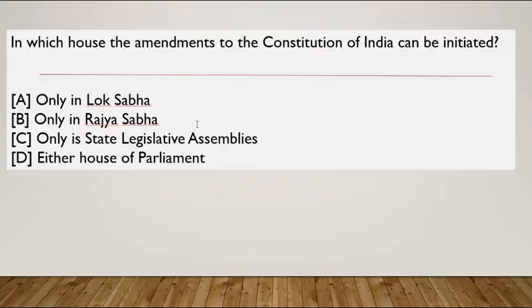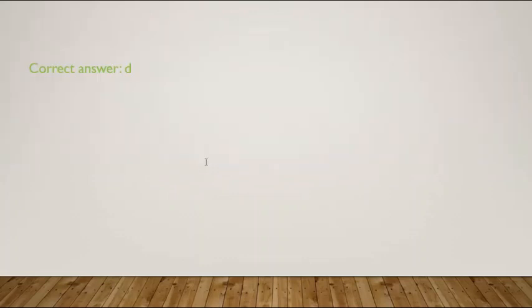Okay, in which house can the amendments to the Constitution of India be initiated? Various amendments of the Constitution can be made for doing any changes. So in which house, that is Lok Sabha or Rajya Sabha, can that be done? It can be done in either house of the Parliament. So in any house of the Parliament, you can initiate the proceedings of the amendment to the Constitution.